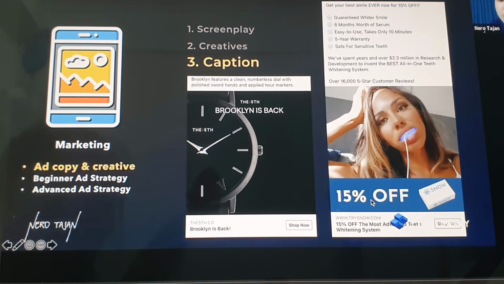Yung isang mataas yung sa short na caption. What's the reason behind it? The reason is, this one needs explanation. Bakit ba tayo na sa iba? Diba? It needs explanation. So, the caption is long. It used yung screenplay natin na objectives. This one ito, the benefits, the 5-year warranty is address siya.